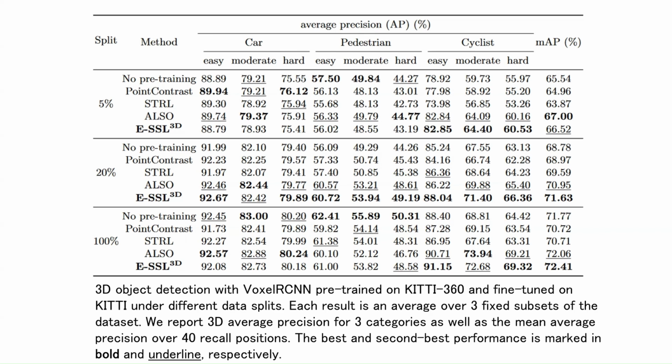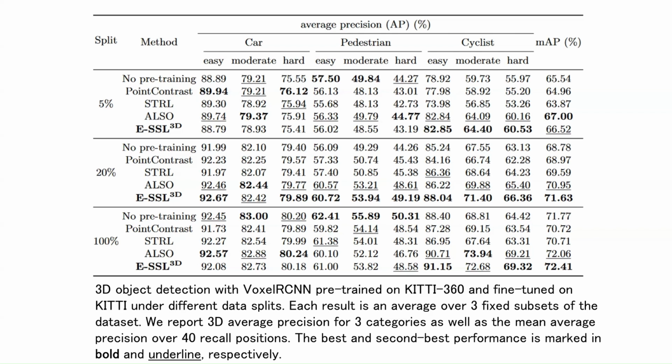We compare the performance with the recent state-of-the-art self-supervised learning methods for LiDAR scenes by initializing object detectors with each pre-trained model. These detectors share a common sparse convolutional 3D feature extractor backbone and are initialized with the same model pre-trained on KITTI-360. We compare these fine-tuning results against PointContrast, STRL, and ALSO, as well as fine-tuning from random weight initialization, denoted as no pre-training.